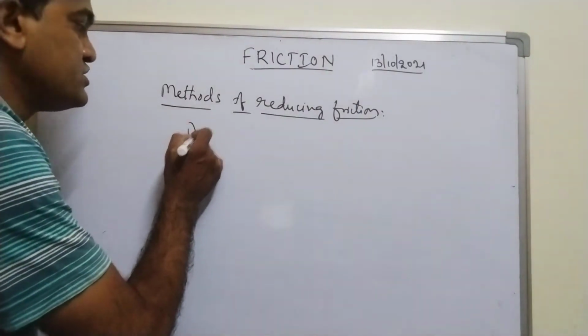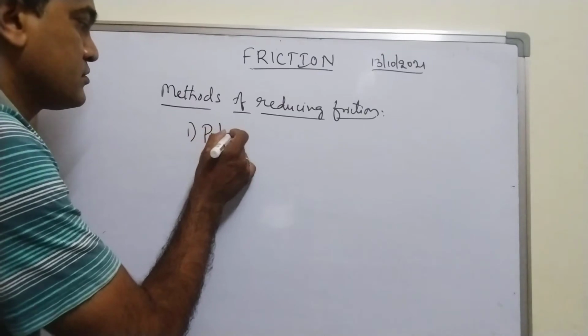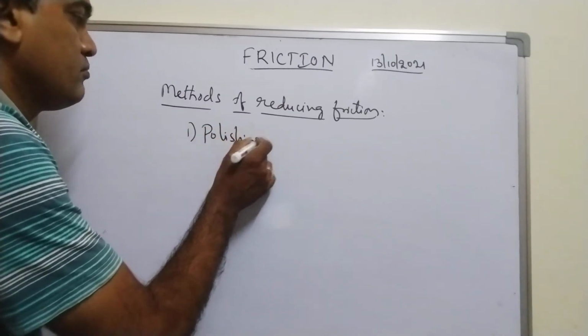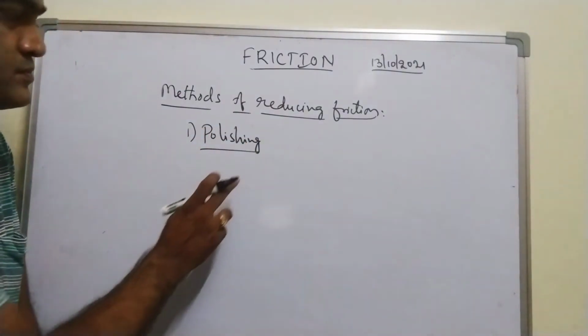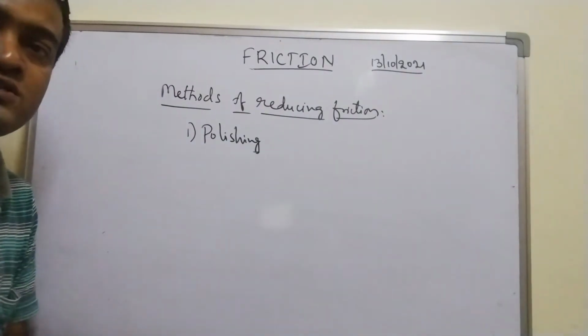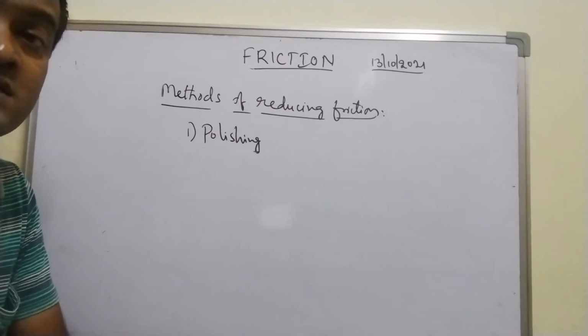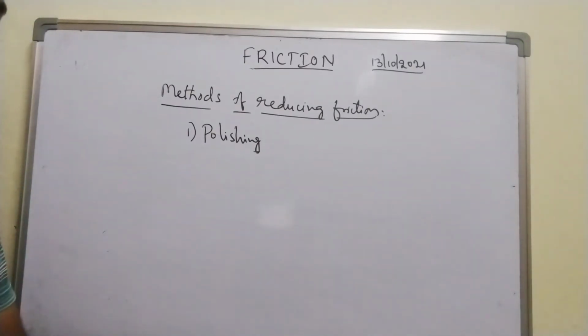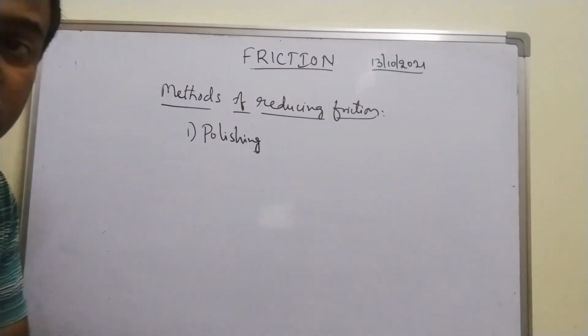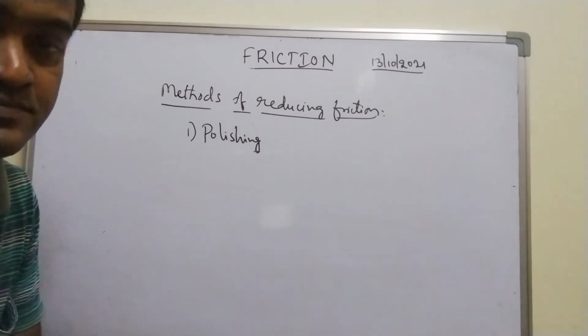First one is polishing. When you polish the surface, the friction will be reduced, but excessive polishing leads to high friction. That is another important point to be noted.